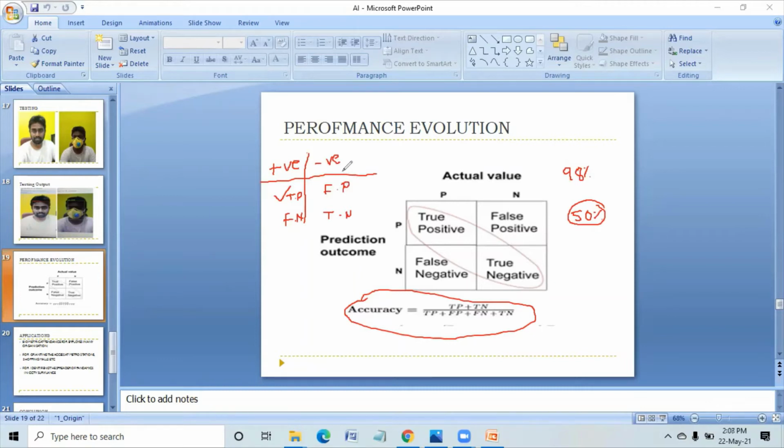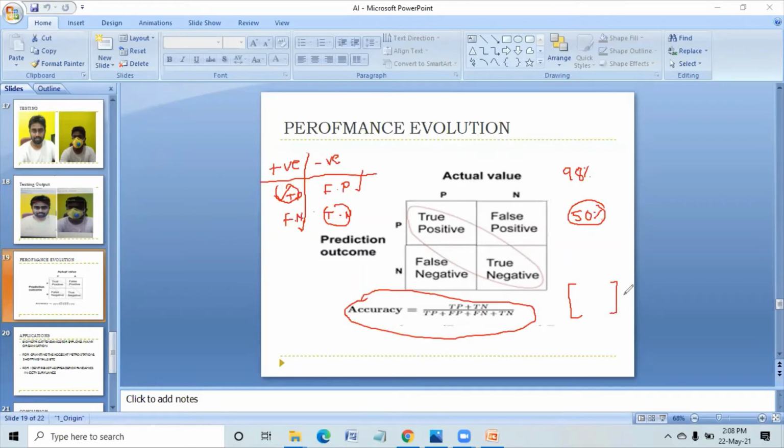So in these four scenarios, what are the correct ones? True positive is correct. True negative is correct. The remaining two are fake ones.